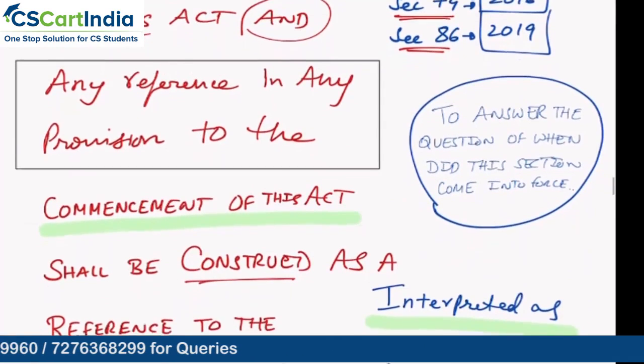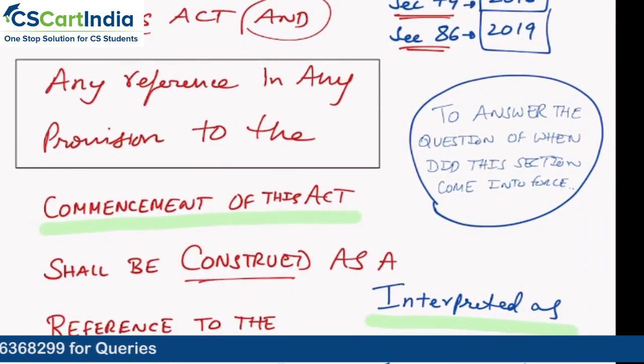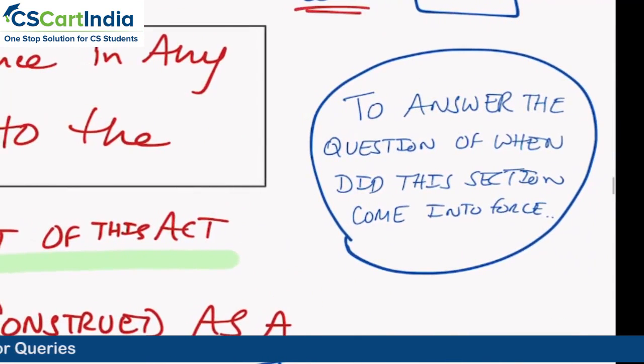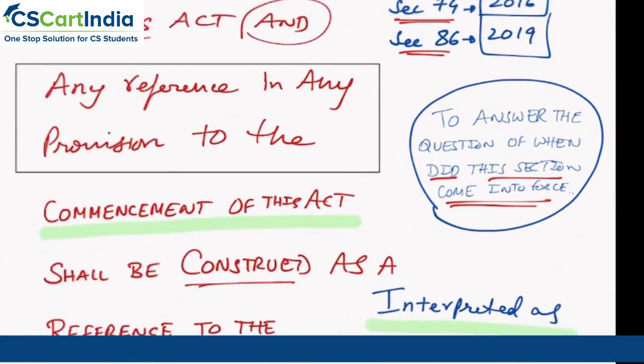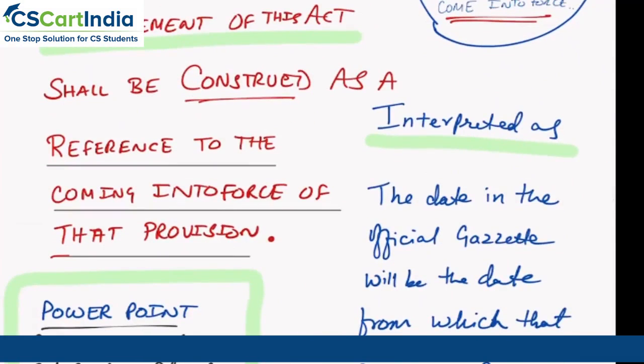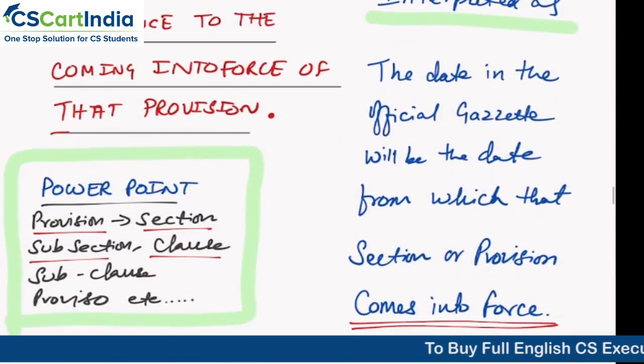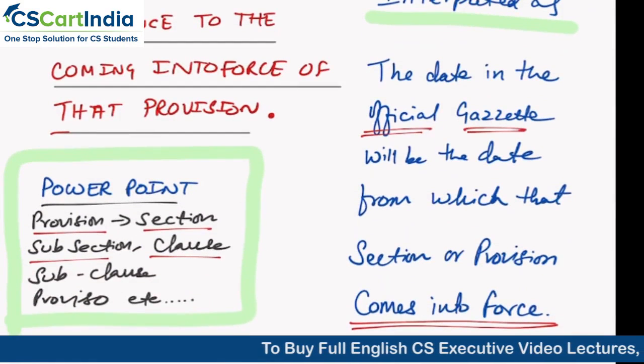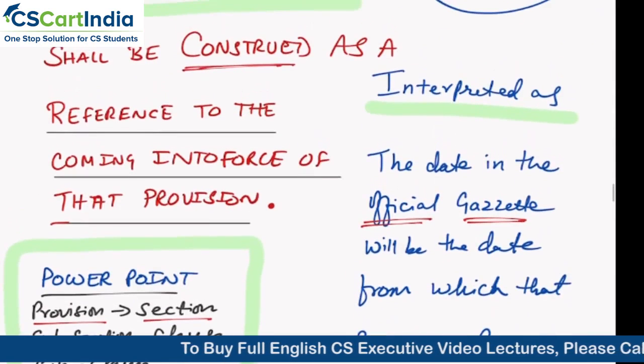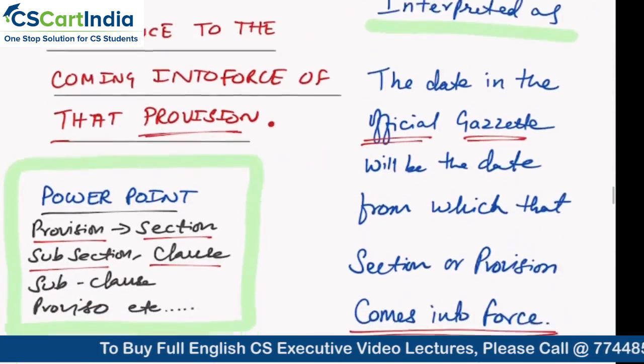So any reference to the provision, if somebody asks you, what is the question they'll ask? When did this section come into force? What should you tell them? I have to see the official gazette. And it shall be interpreted as the reference to coming into force of that provision from the date of the official gazette. So the date which the official gazette mentions for that section, we need to see. So when we say the word provision, it means anything.